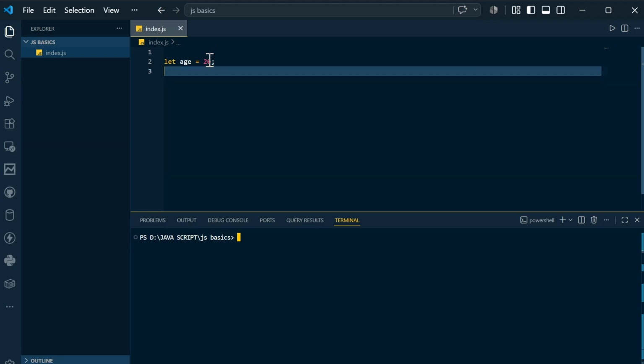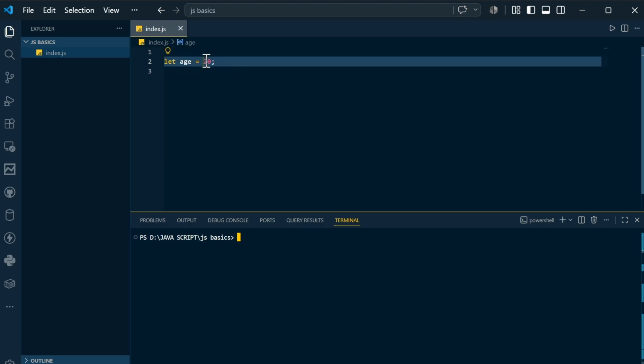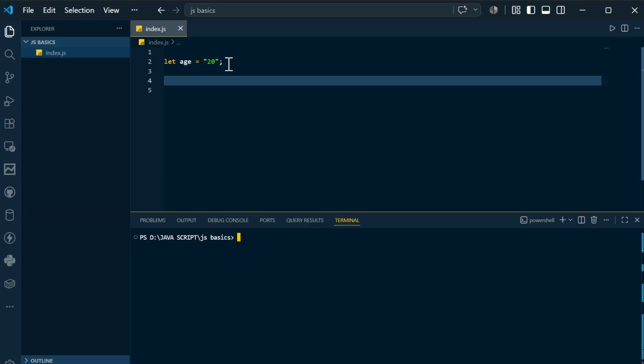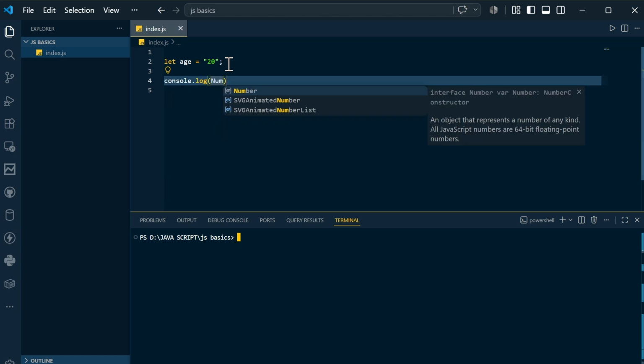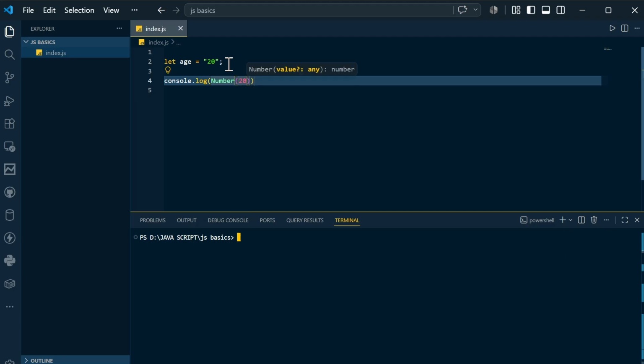Let's say someone is sending you data not as a number but in string format. That is the issue, right? You don't want a number in string format, so you want to convert this. How will you convert this? First of all, I will write Number of age and print it. Comment down below what would be the output. You can see the number is printed here.